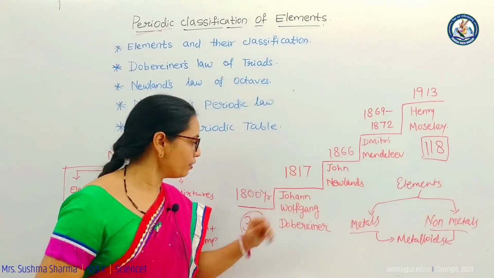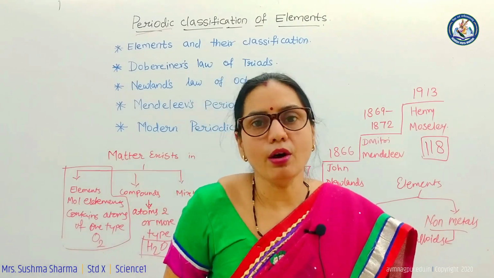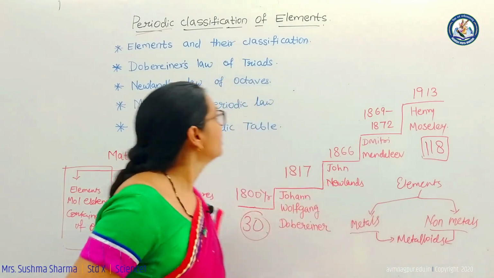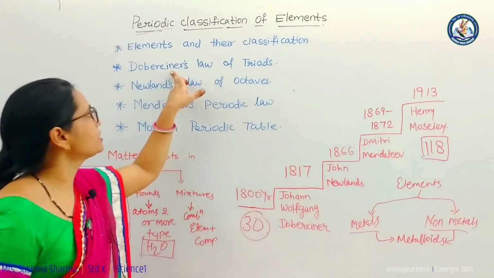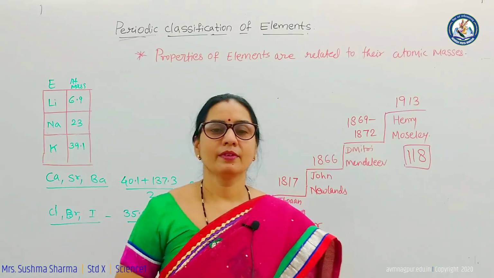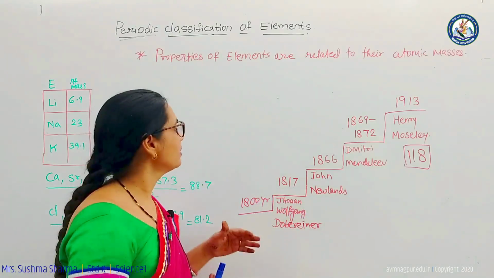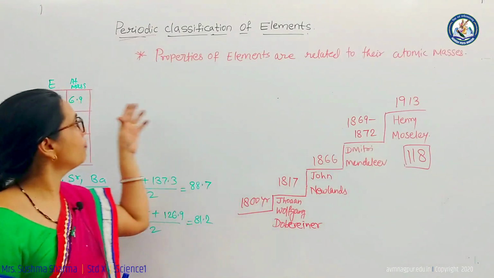Johann Wolfgang Dobereiner came forward with the idea of the law of triads, which is known as Dobereiner's law of triads.